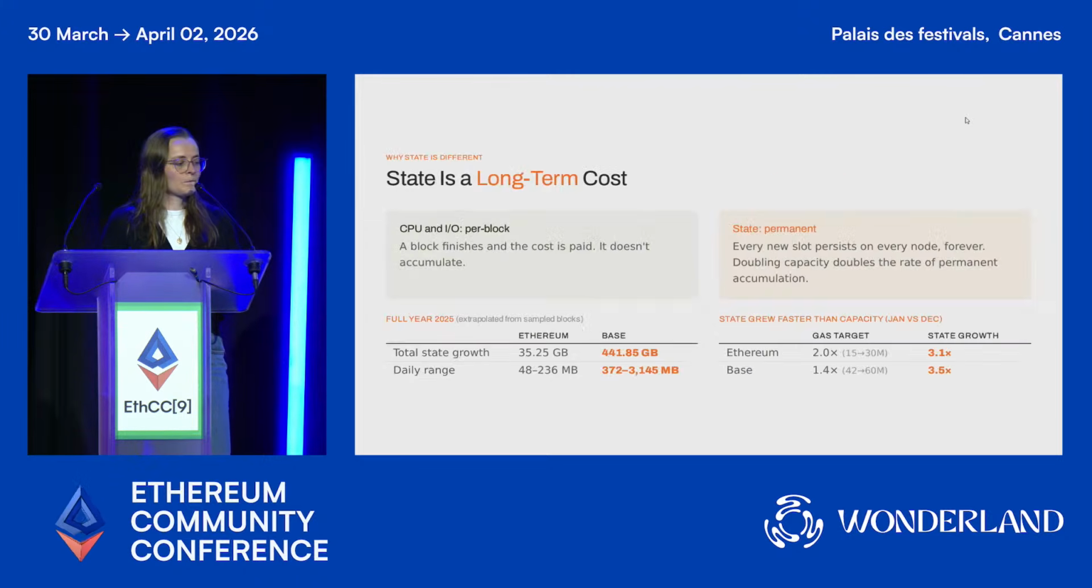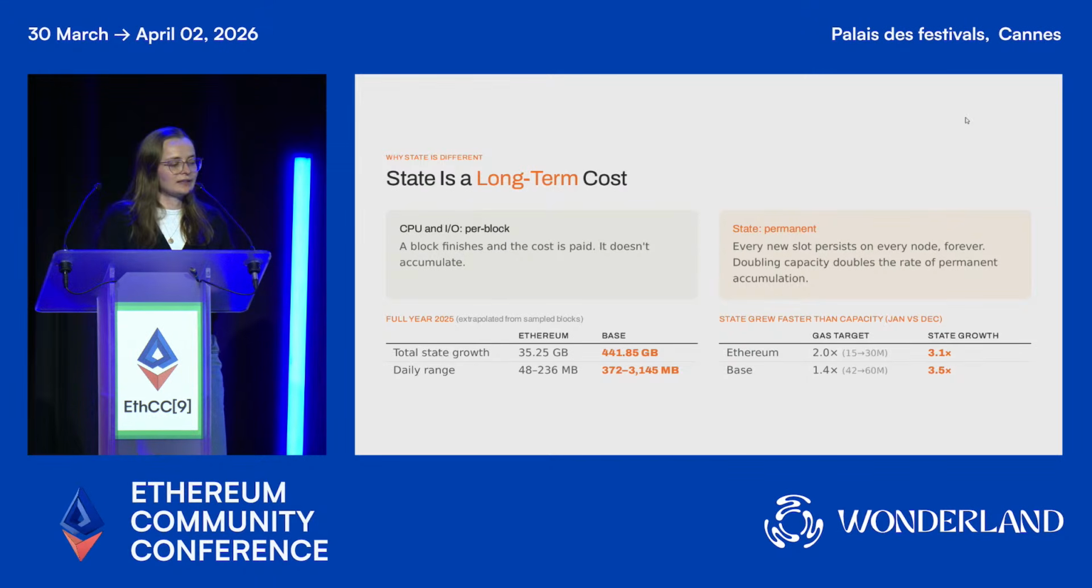So that means a uniform capacity increase does not necessarily produce uniform resource growth. At the same time, maybe we also don't always want uniform resource growth, because while CPU and I/O are per-block costs, we execute something, then we're done with it and can forget about it, state is permanent. Every slot we add, every node needs to keep forever, so if state were to rise uniformly, doubling capacity would also double the rate of permanent accumulation.